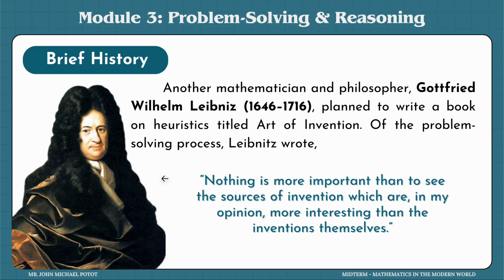Now, Gottfried Wilhelm Leibniz is also famous for his discovery or invention of calculus, simultaneously done with Isaac Newton.